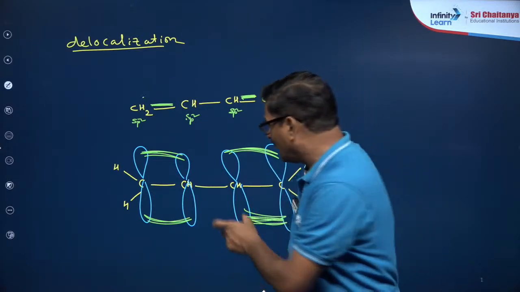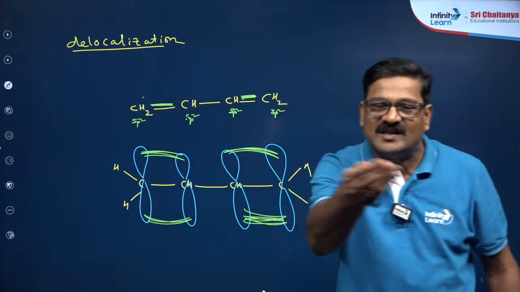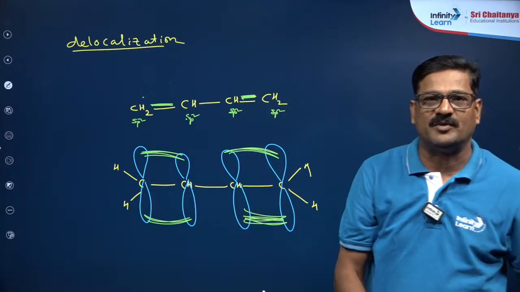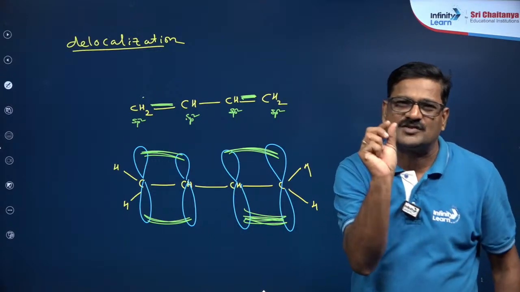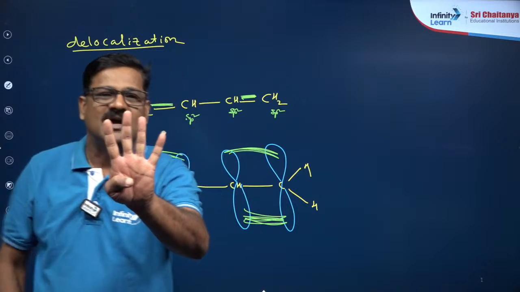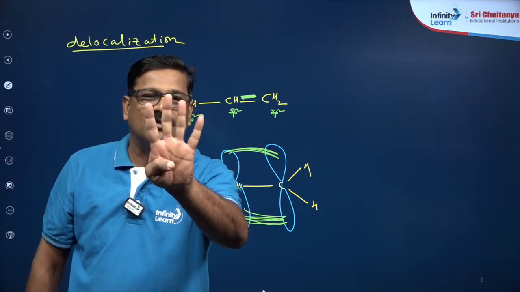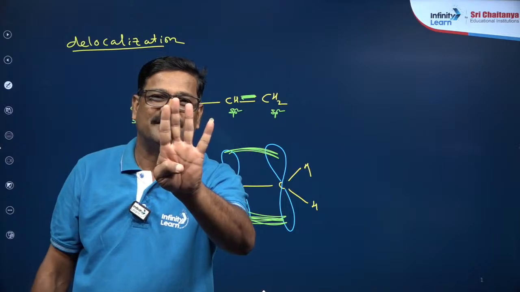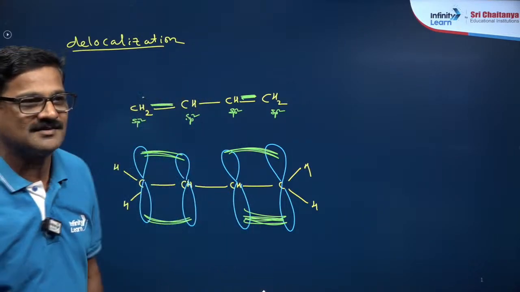The carbon to carbon bond is less than 1.5 angstrom units, a very small distance. So what happened? If you keep your 4 fingers, assume these are 4 p orbitals. You can't hold them for a long time because the fingers automatically touch, as they are close to each other. Are you getting it or not?